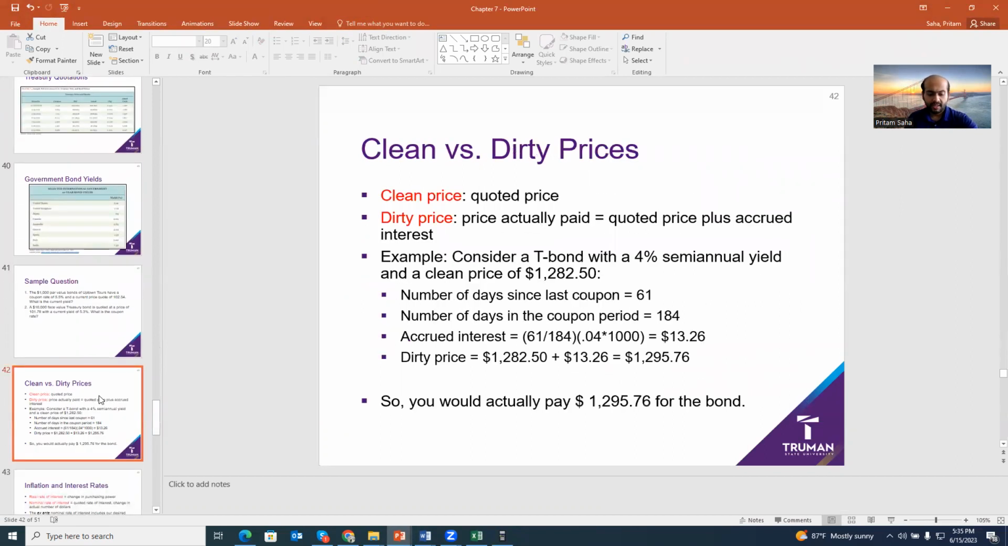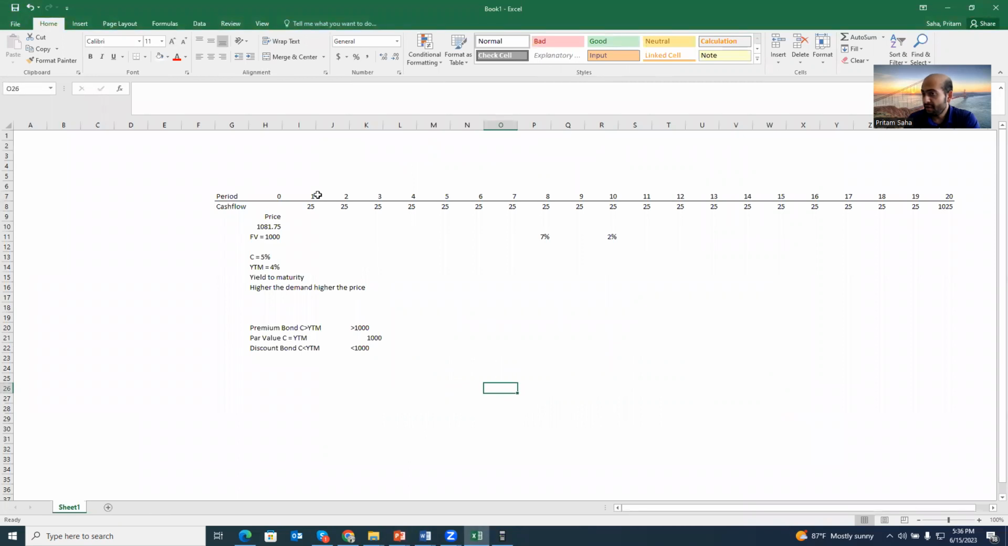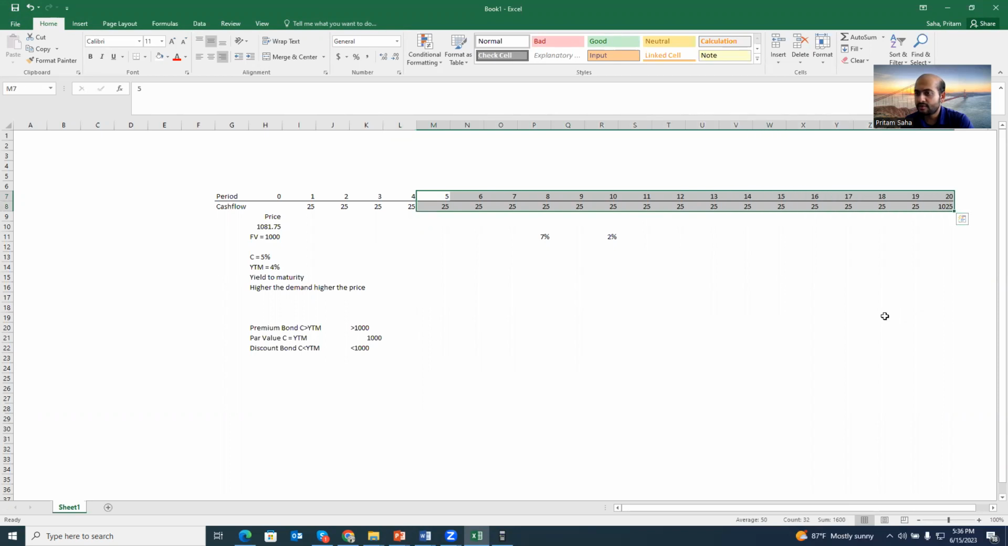Now, one of the important things in bond trading is clean versus dirty prices. Let me explain. If a coupon bond is traded only on the payment dates, then life is easy. Because if the seller wants to sell the bond only on the payment date, the seller keeps this coupon, and all the later coupons are entitled to the new buyer.